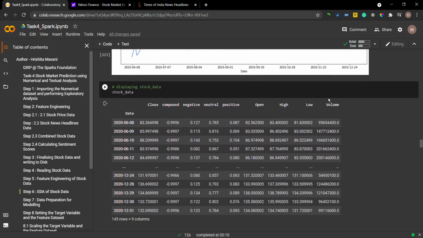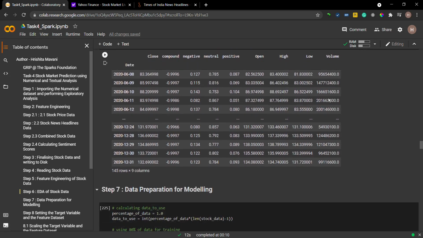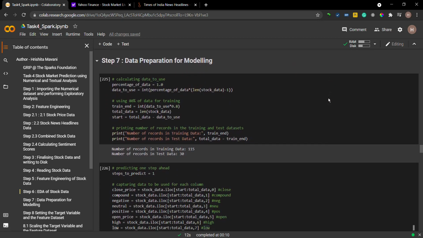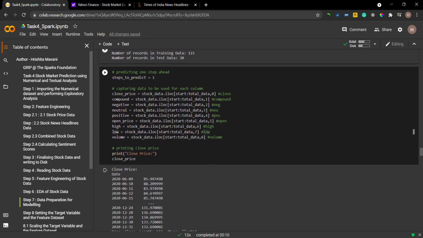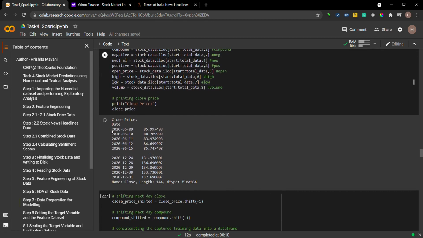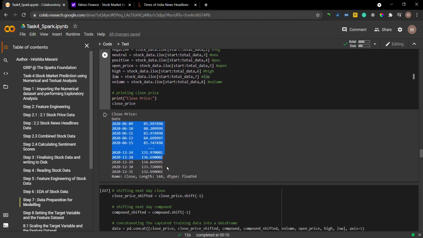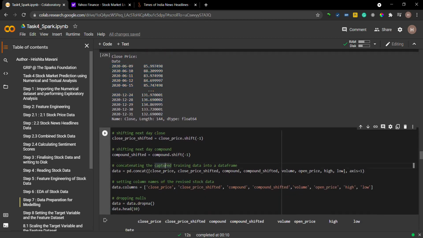Next I have done some data preparation for modeling. I have calculated what should be the length of my training data and what should be the length of my test data. Then I have filtered some data for individual columns. I have done filtering on the basis of individual columns because I have to calculate my shifted close price and shifted compound. Basically I am doing the time step here, and the time step I have used is -1.